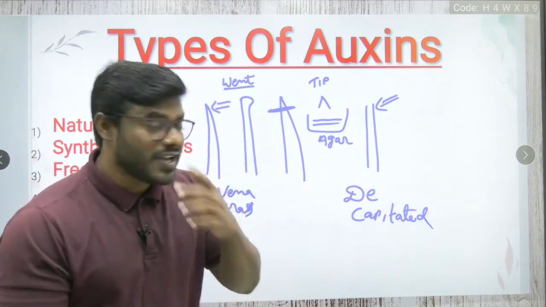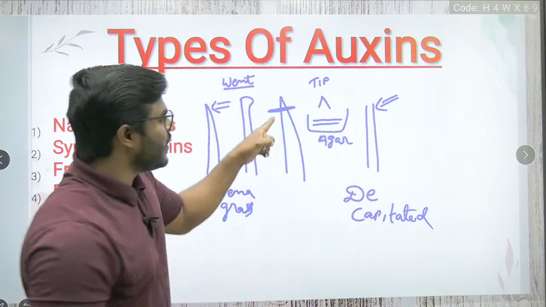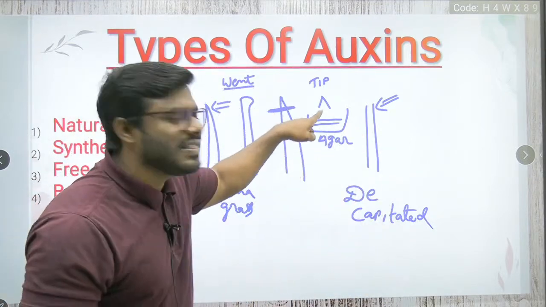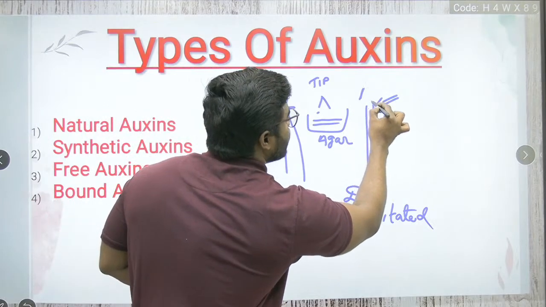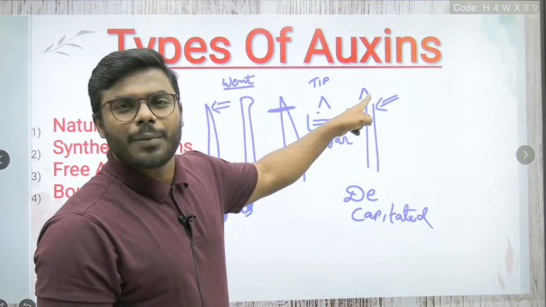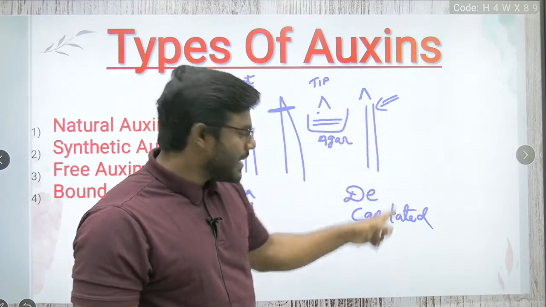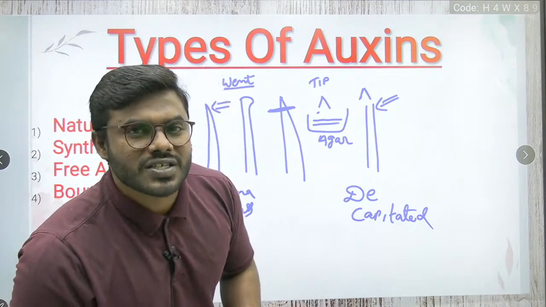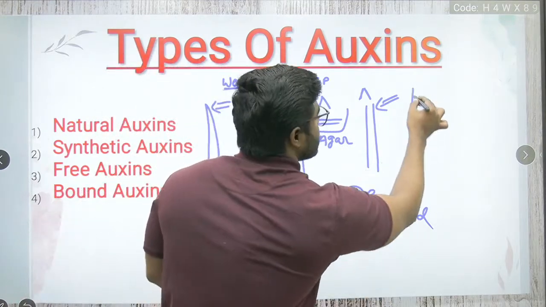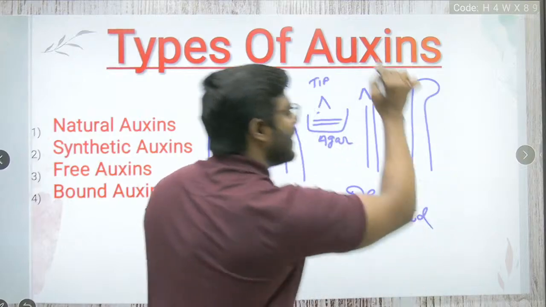Now you know what he has done. Once again, whatever tip he kept in the agar solution, he kept the tip back onto the decapitated part of the coleoptile, and then he exposed it to the sunlight. Now this time, what happens? This time it starts bending.